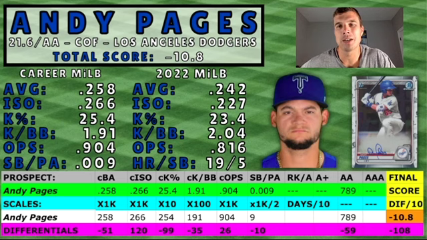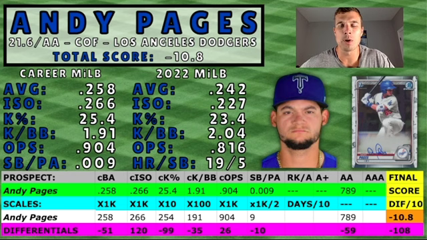Today's first prospect is Andy Pages, and you can see below on the graph I have his career batting average, career ISO, career K percentage, career K to walk, his OPS, stolen bases per plate appearance, and his age right now in AA. In the blue bar, you can see how I scaled this data, turned it into an actual number, and created weights for different statistics that were more important to me than not.